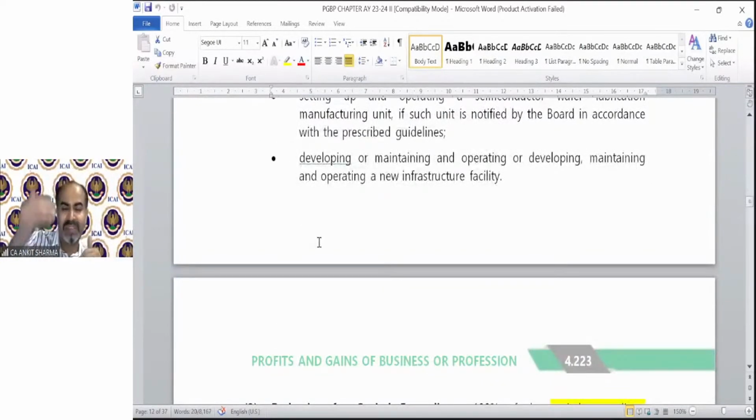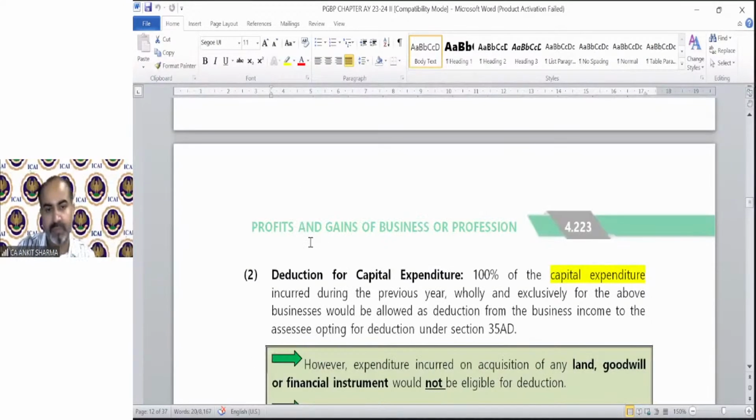You have to just read them. So whenever in examination any business has been written, your brain will remind you whether this name has been learned by you or not. The deduction is for 100% of the capital expenditure incurred during the previous year. When you're reading capital nature, you might think that revenue expenditure has been excluded. No. All the revenue expenditure as well as capital expenditure, you need to capitalize them in the year of commencement of business or before commencement of business.